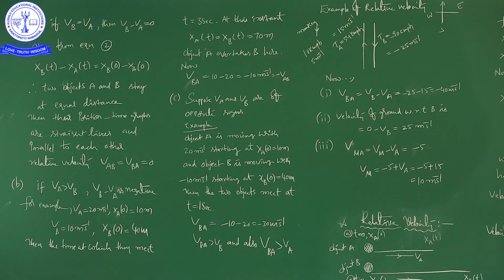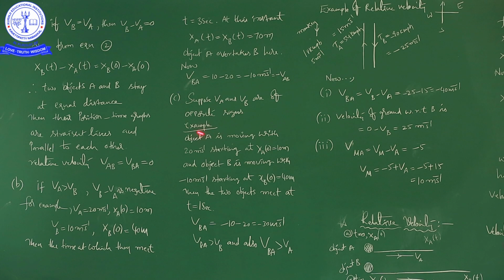Now we are going to discuss the third graph, C. In this third graph, what is the situation? Both the objects are moving in opposite directions. For example, if A is moving like this, B is moving in the opposite way. One is towards the right, and the other is towards the left. Whatever it may be, both the bodies should move in opposite directions, with opposite signs.